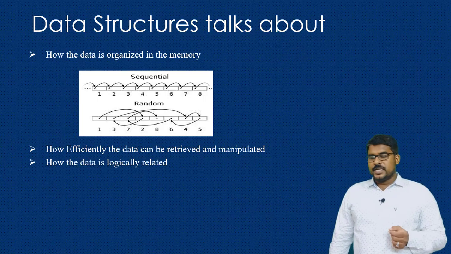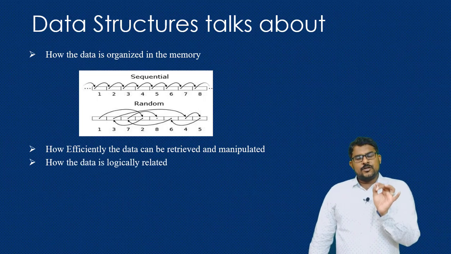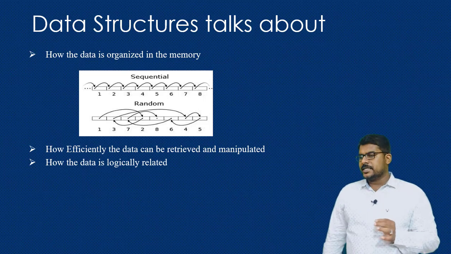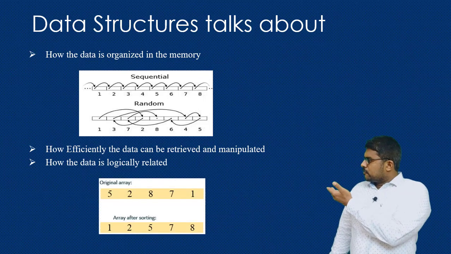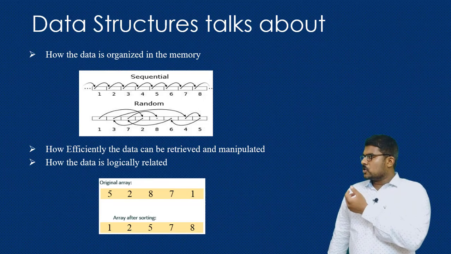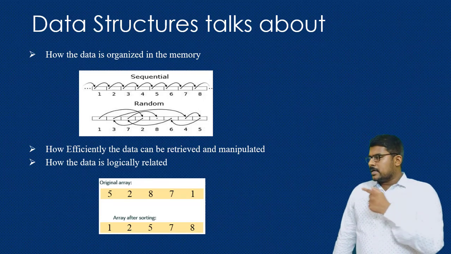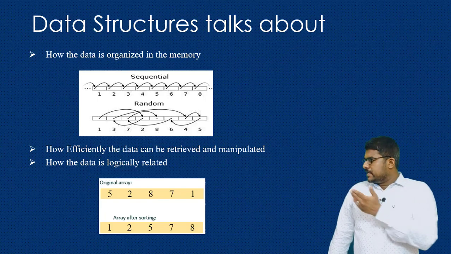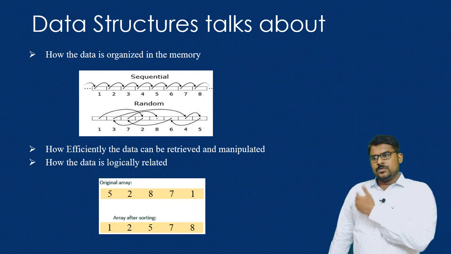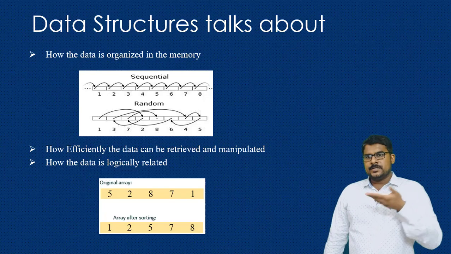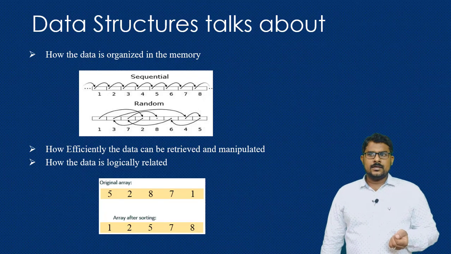How the data is logically related. Here we are going to see the logical relationship between the data. In the first array you have unsorted data. In the second array, you are going to sort the array and store the data, so that every data item is logically related to another. This way it will be more efficient.